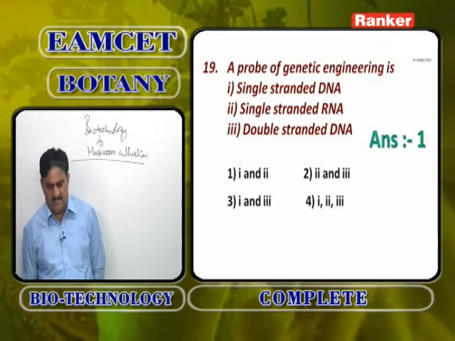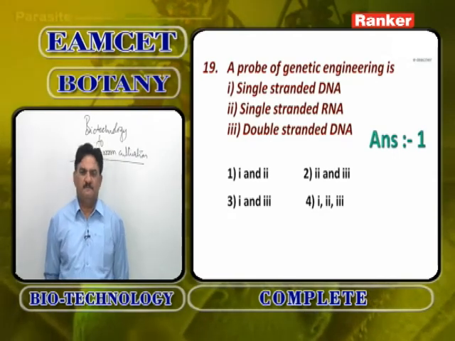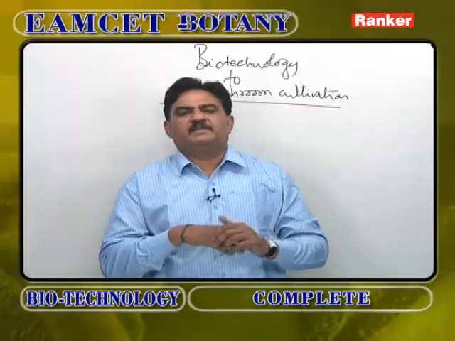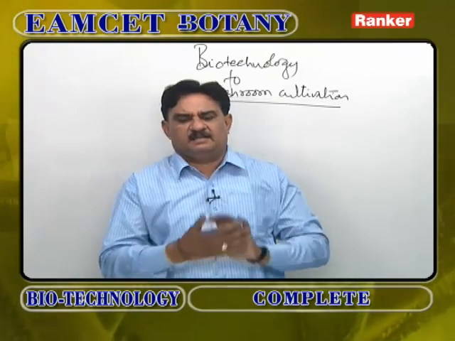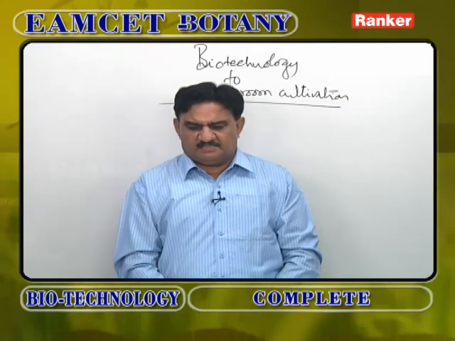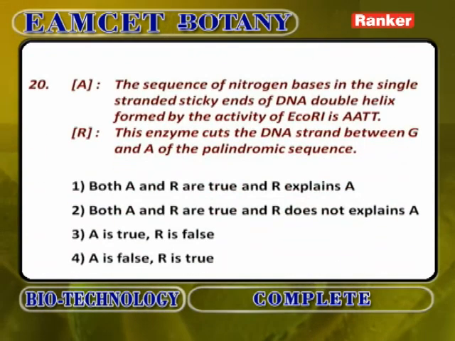With probes means single stranded DNA or single stranded RNA is radioactively labeled and sent into the medium. They start searching for their complementary base sequence. By that, a cell can be easily identified. So, a probe in genetic engineering is single stranded DNA and single stranded RNA, not a double stranded DNA. So, the answer is 1 and 2.